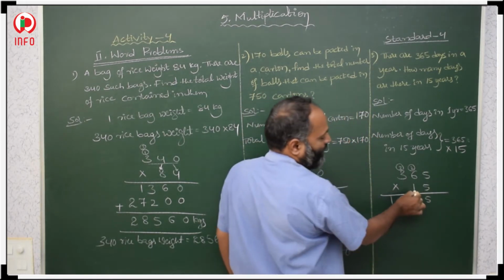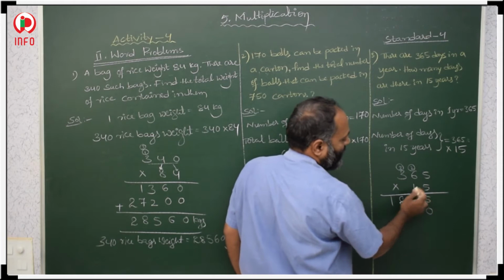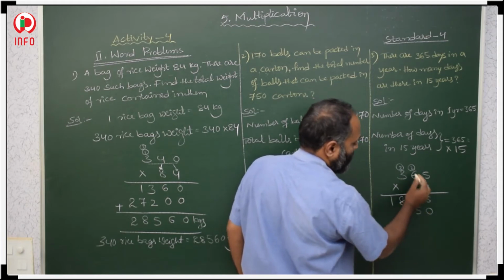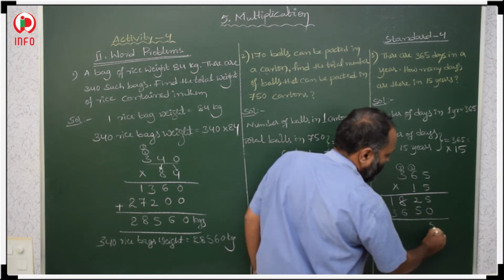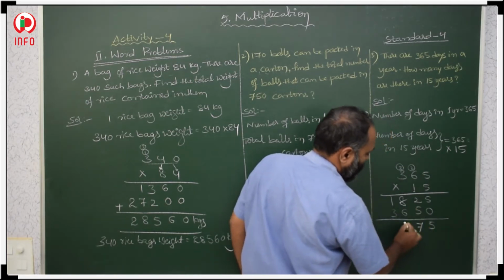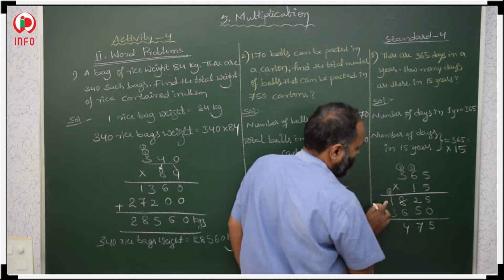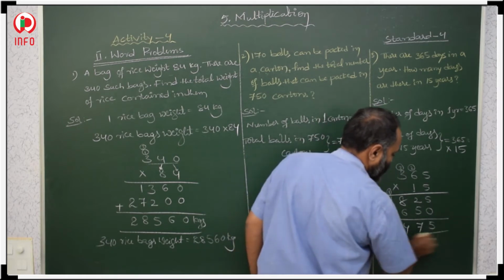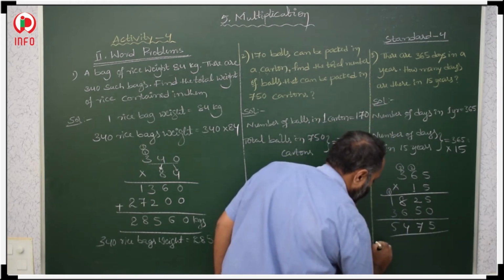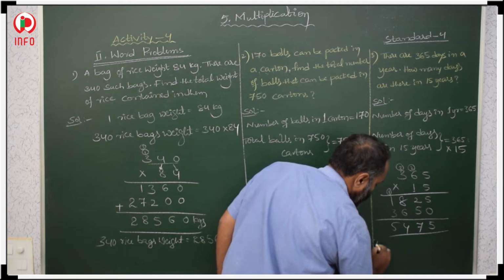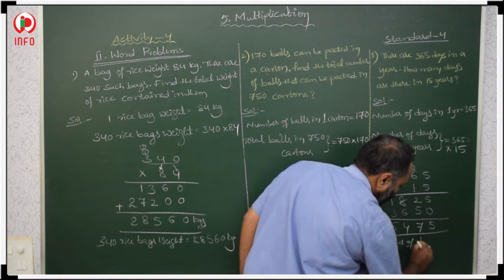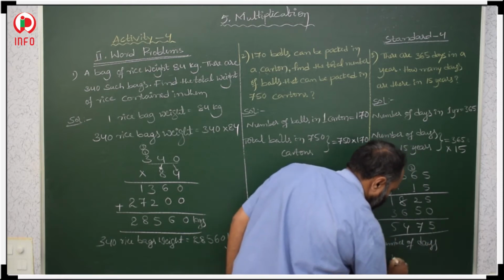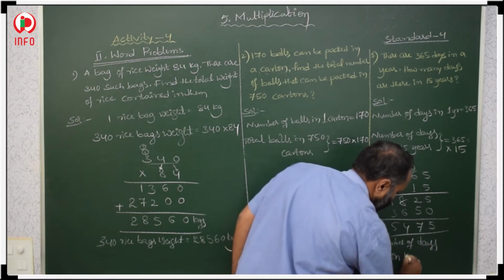Again with 1. 1 is in tens place, first you take a 0. 1 5 is 5, 1 6 is 6, 1 3 is 3. 5, 7, 14 and 1. 3 plus 1, 4, 4 plus 1, 5. Total days, number of days in 15 years.